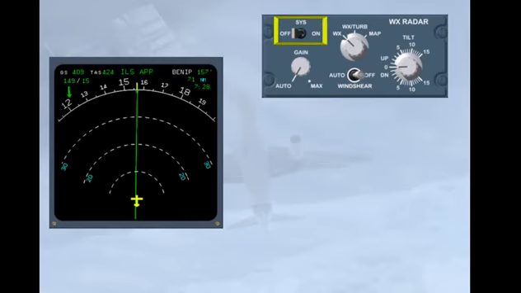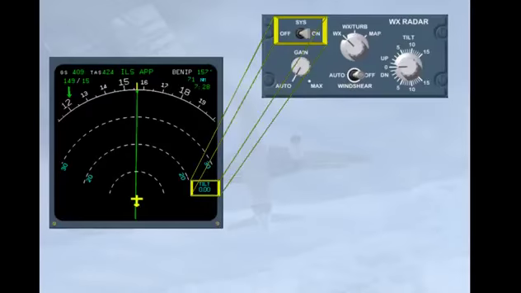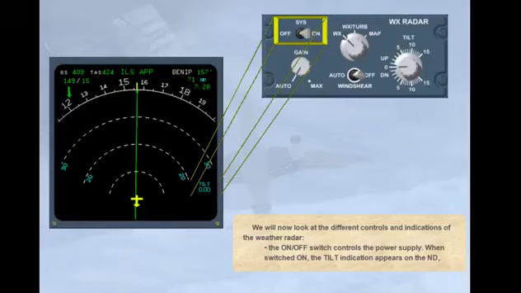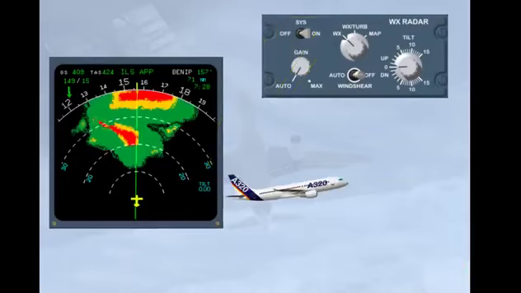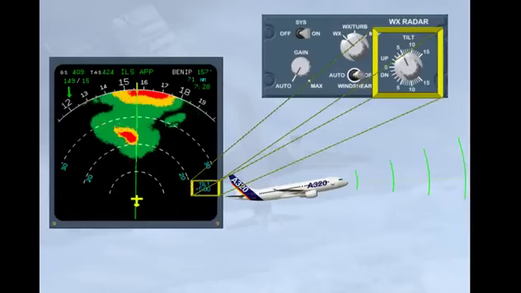The on-off switch controls the power supply. When switched on, the tilt indication appears on the ND. The tilt knob is used to adjust the radar antennae relative to the horizon. The tilt angle is displayed on the ND.